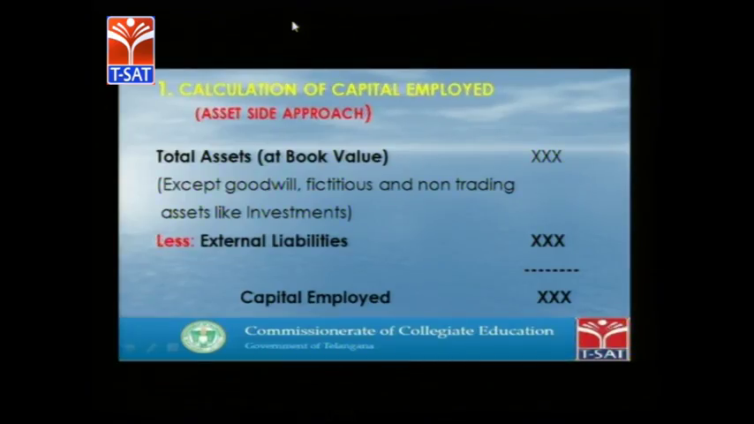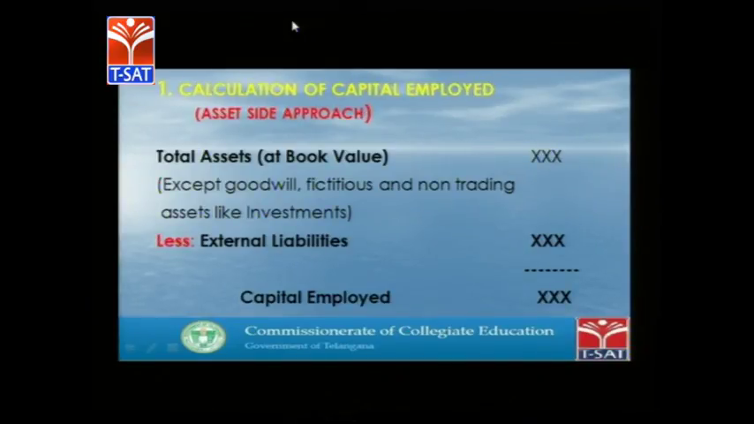First one is calculation of capital employed. Capital employed is nothing but the amount invested in the business, or the amount employed by the owner. Capital employed can be calculated in two ways. One is the asset side approach, another is the liability side approach. Asset side approach is very simple. Total assets less external liabilities gives us capital employed. Total assets at their book value should be taken into account.